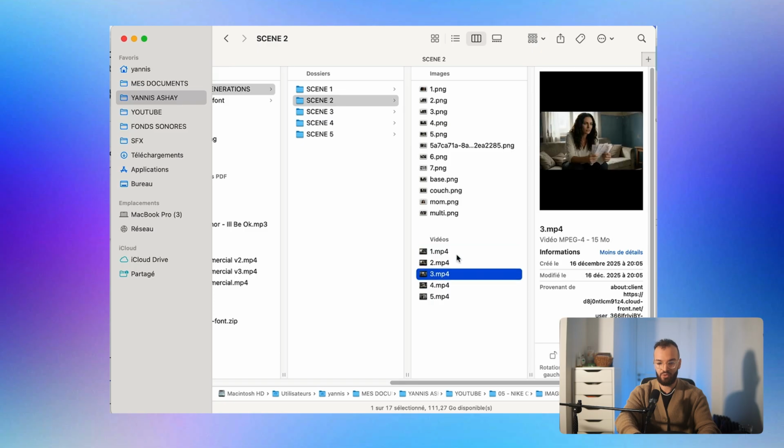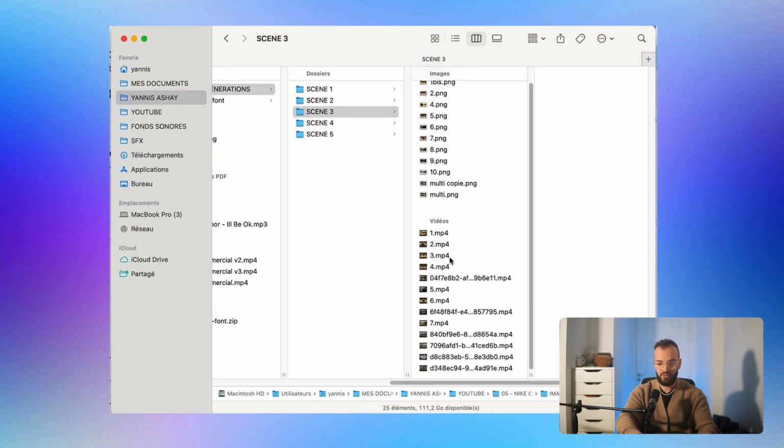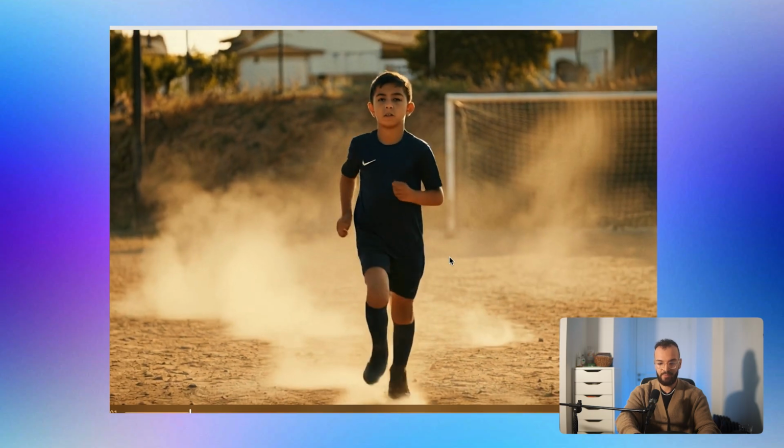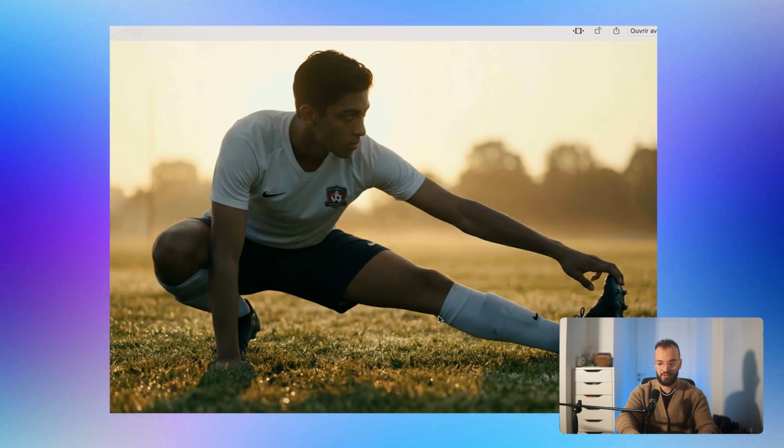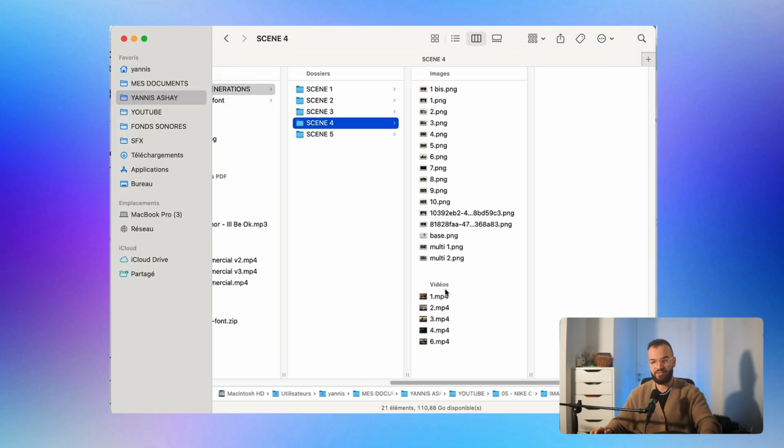This is scene number 2 with the mom, and there are different videos, as you can see. And this is the 3rd scene where the kid is playing. Here we go, 4th scene where he's training, stretching and everything. And same thing for scene 5. If you don't do this, you will get messy really fast. I think that's the best way to go if you don't want to feel overwhelmed.